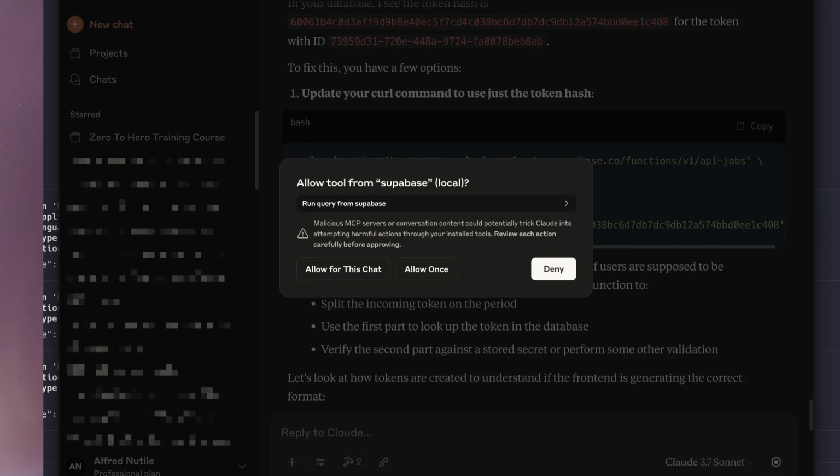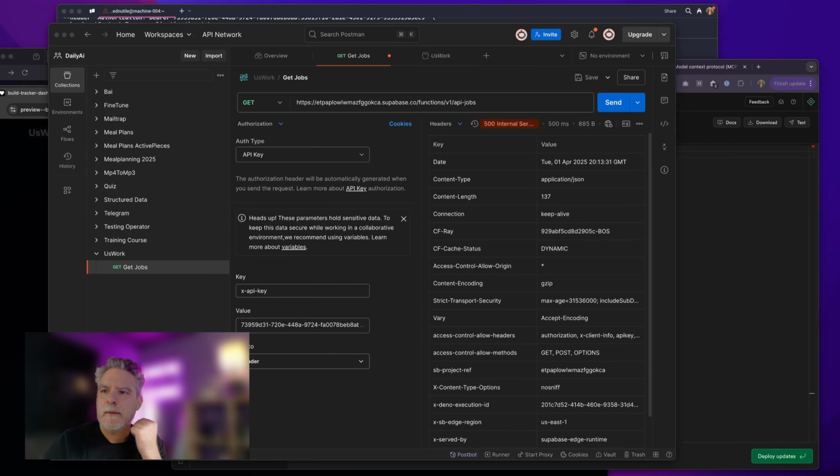So again, the MCP part of this helped me work through some issues. I wish I could see the functions, but I got to read more and see if I missed something. But it's an amazing combination, Claude, MCPs, and Supabase, because they're really pushing that. That company's really on top of this.